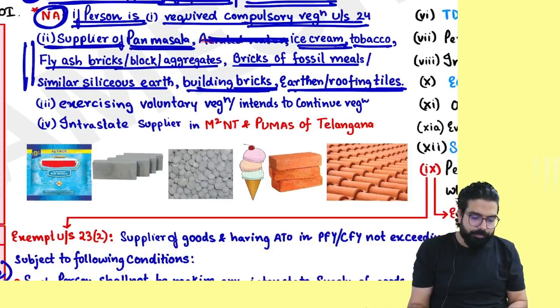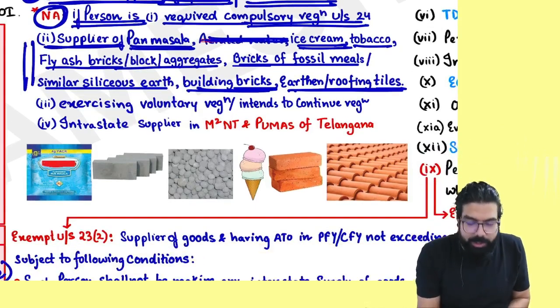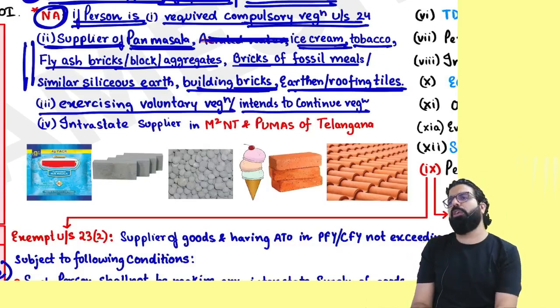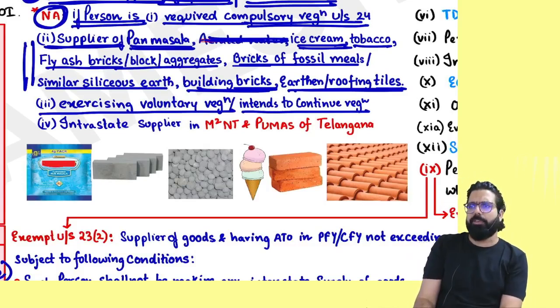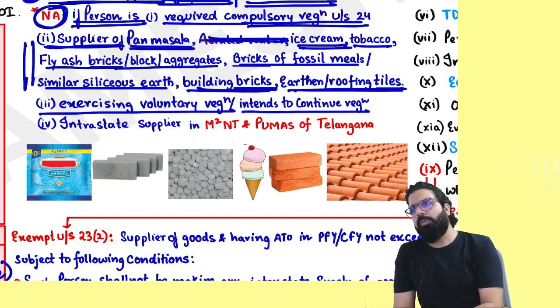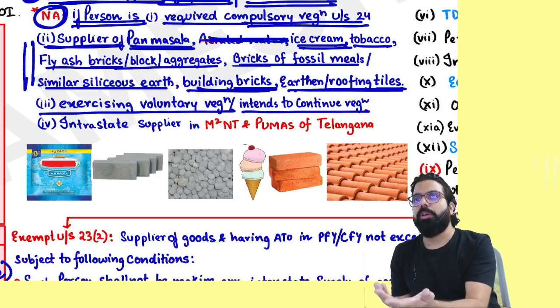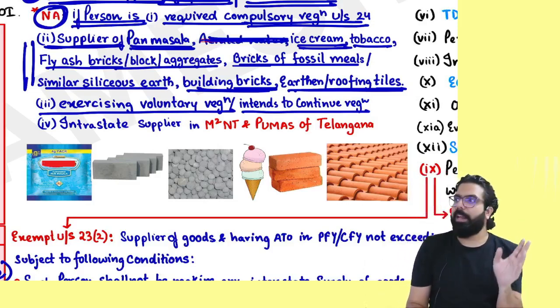20 lakh. If you are exercising voluntary registration or you intend to continue with registration, you are telling, sir, voluntarily I want to take registration. I am in the state of Tamil Nadu, the limit is 40 lakh and I am telling, no, I want to take it voluntarily. Then what 40 lakh limit for you? Then there is no limit for you. Can I go ahead, everyone?